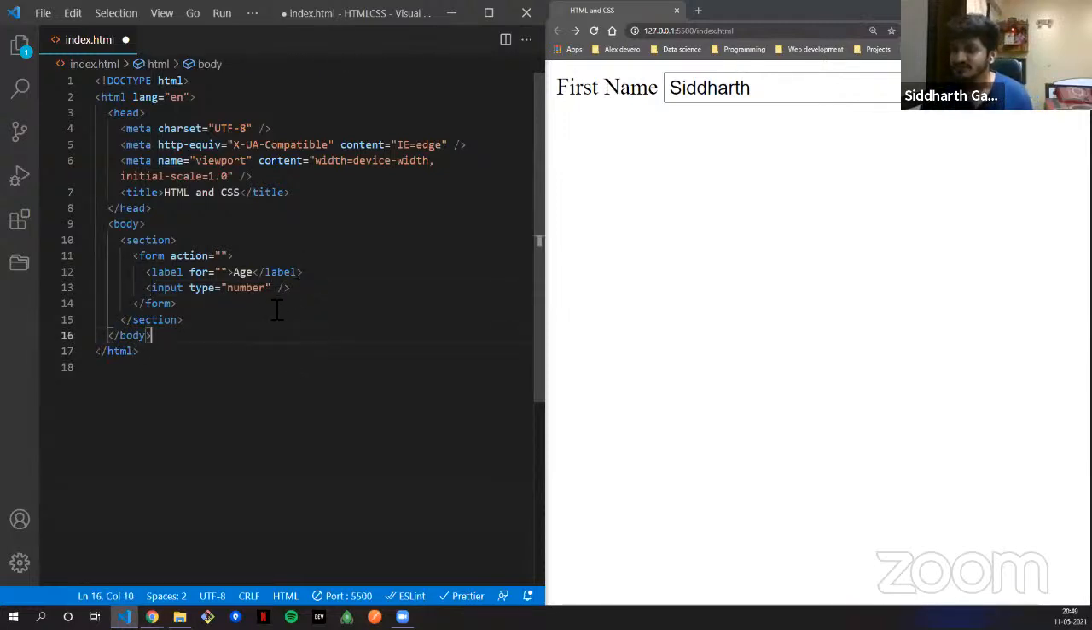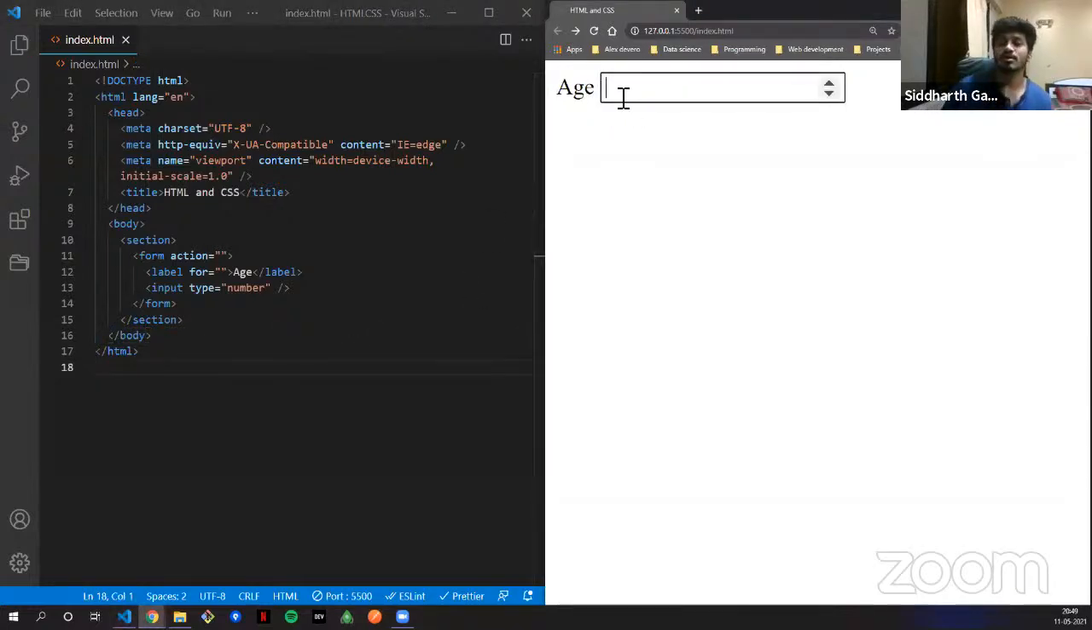Yeah, so I have just created the type number. Okay, let's see what it does. So here, when you focus on it, or when you click on this input type, you get this, right? So 1 2 3. So this is what the type number is. Okay, so there are various types.